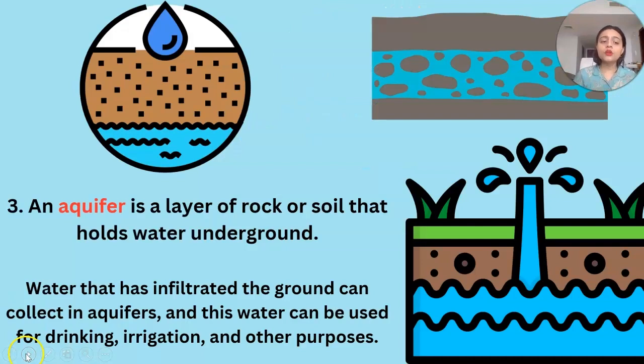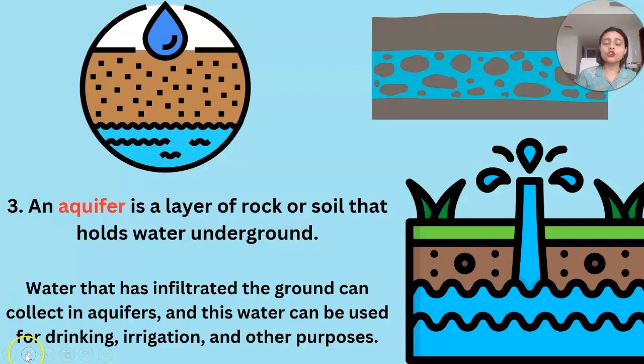So there is one more term, that is aquifer. The water which is soaked up by the ground moves through the rocks, right, or the soil. So the rocks and soil are actually holding the water present inside the underground. That is known as underground water.